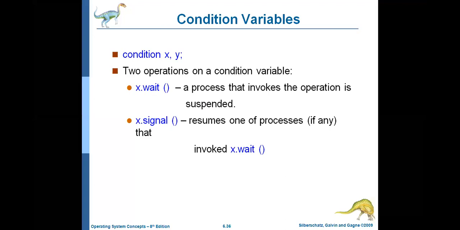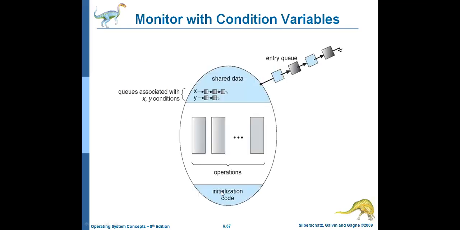The process which was suspended earlier will be notified whenever there is a signal. That means with condition x comma y, some processes are waiting on x. Whenever there is a signal operation, the process resumes the operation.